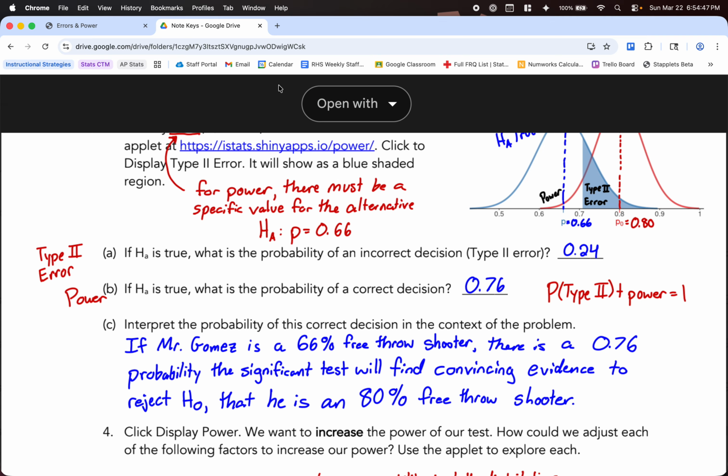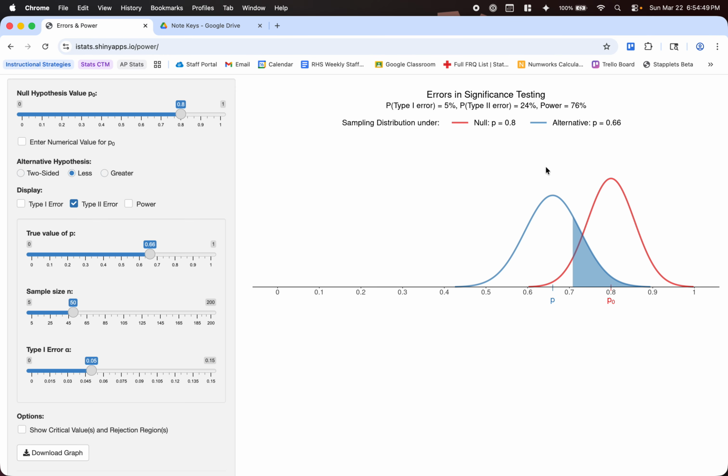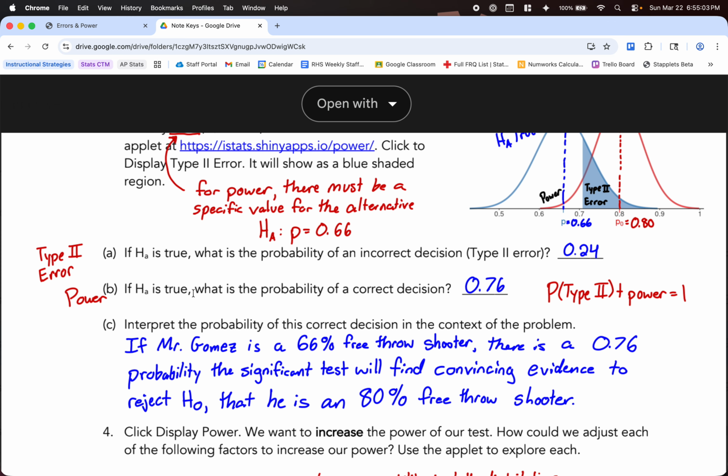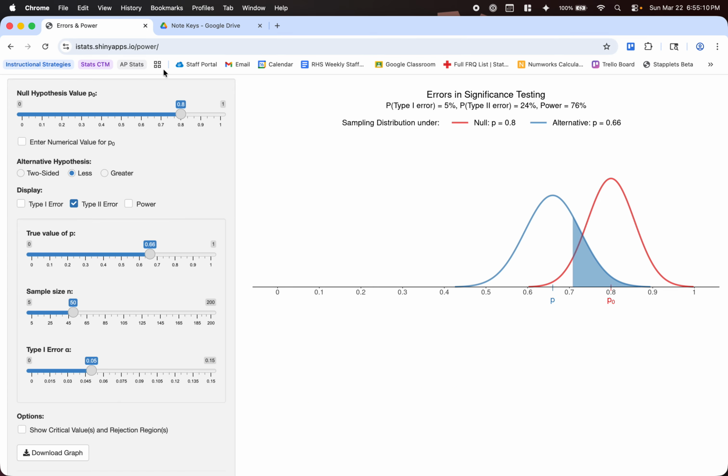Now, if the alternative is true, what's the probability of a correct decision? This is looking at our previous 9.6 notes with the smiley faces. If the null is true, what's the probability of the correct decision? The correct decision there would be that we reject the null hypothesis. It's this number right here, this 76%. So when we reject the null and our alternative is true, that's what we call the power.